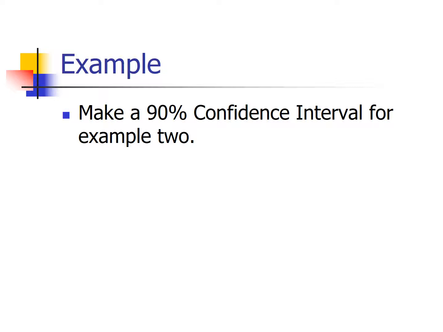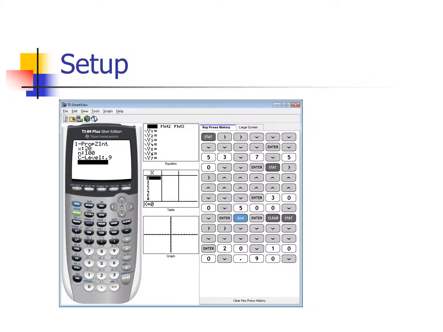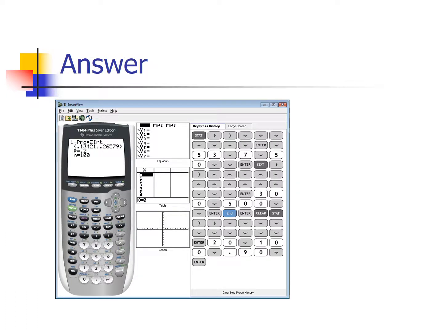Alright, another example. Let's go ahead and make a 90% confidence interval for example 2. Example 2 was the percent or proportion of successful surgeries. So again, we have to fill in the information. We had 100 patients. Of those 100 patients, 20 of them had a successful surgery. We were asked to do a 90% confidence interval, so we put 0.9 there. Here's our output. So our confidence interval is somewhere between 13 and 26%.